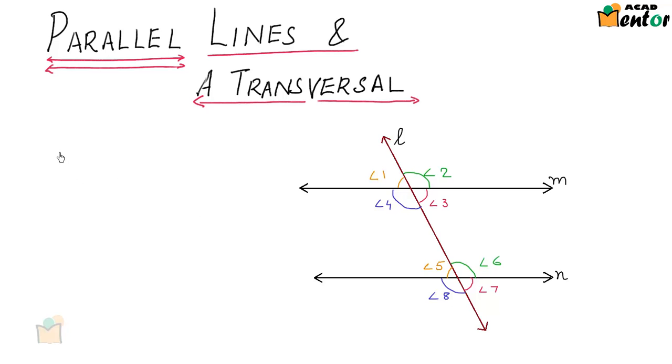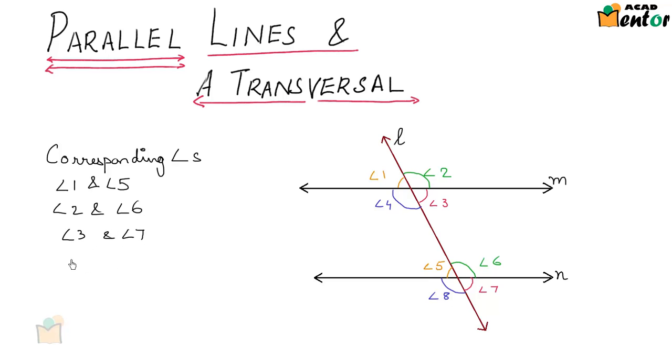First of all, we'll consider the corresponding angles. So corresponding angles, as we had seen, were the ones which I have made in the same color. So angle 1 was corresponding to angle 5, similarly angle 2 and angle 6, angle 3 and angle 7, and finally angle 4 and angle 8. These were four pairs of corresponding angles, right?